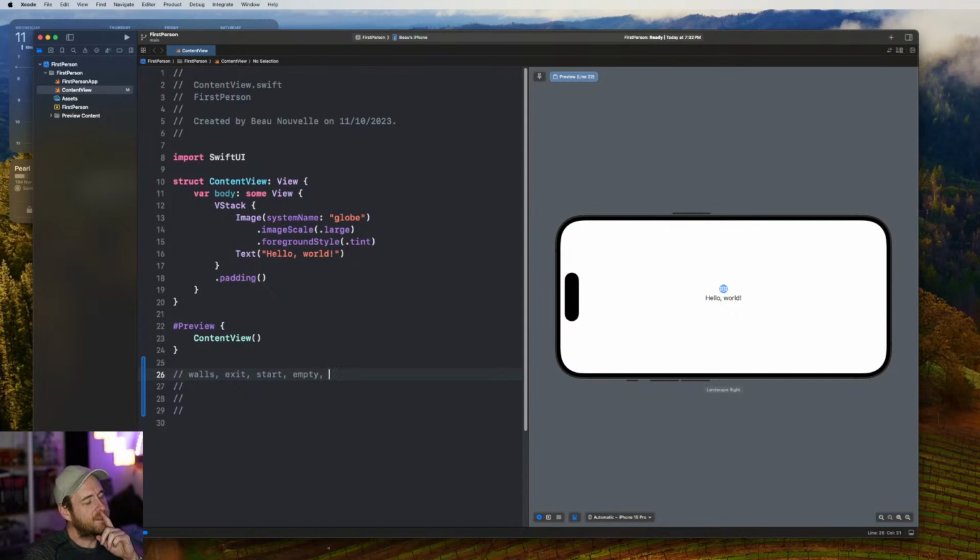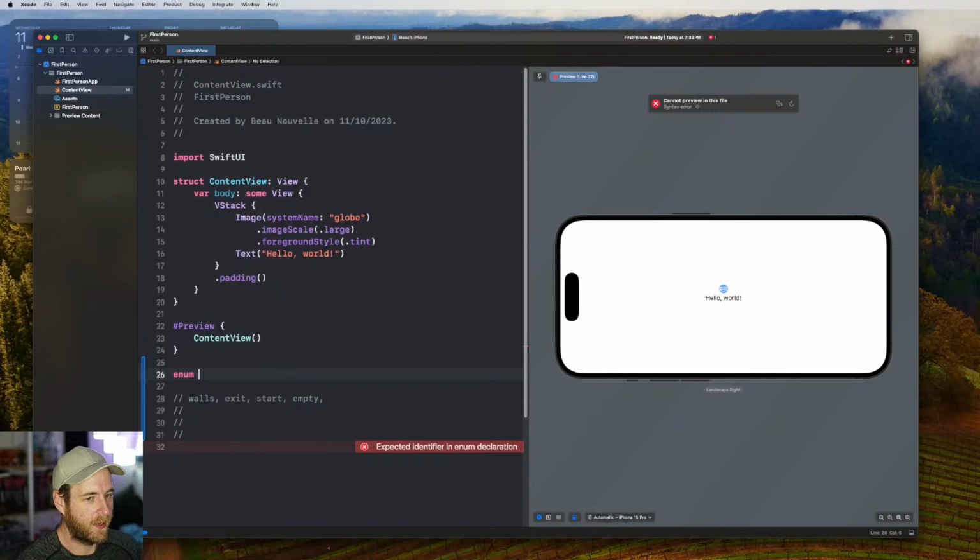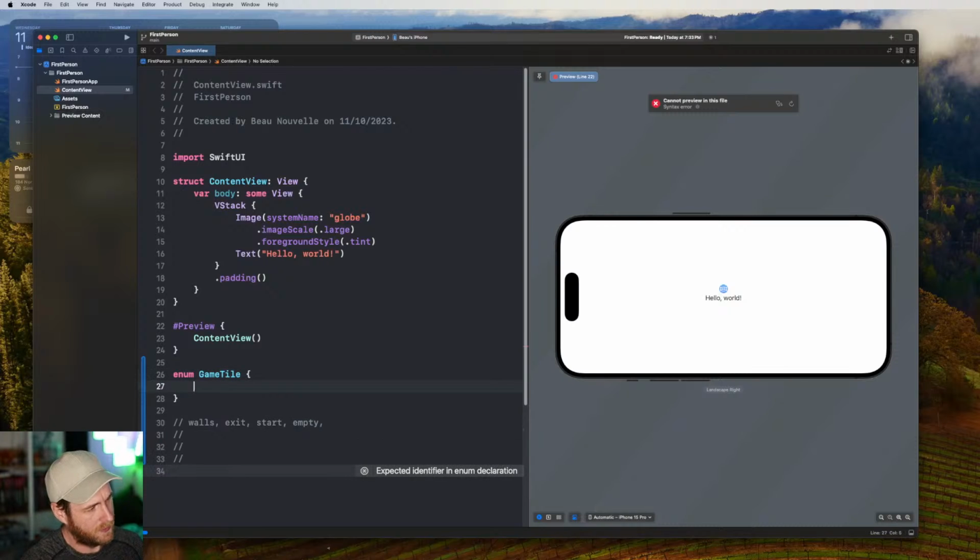I think that's all we need to start with on level 1, because it'll just be a complete hallway, and then the next level will have a turn in it, because it's going to be difficult, right? And then level 3 will have, I don't know, maybe a button in there, or something you have to push against, which is a different color. So let's start working out what the different colors are. I reckon we use an enum for each of these, and then we can just keep adding more cases, right? So what do we call it? It's almost like a tile, I guess. And then we'll have our wall.